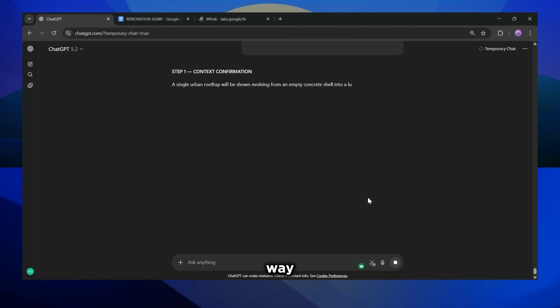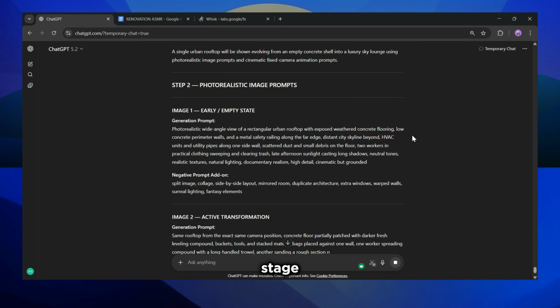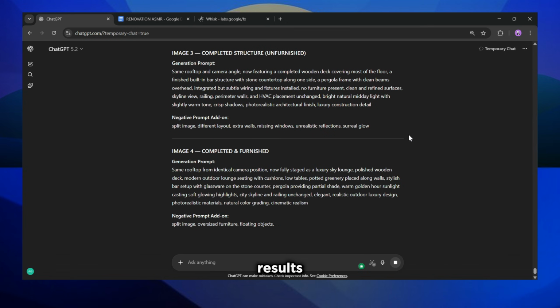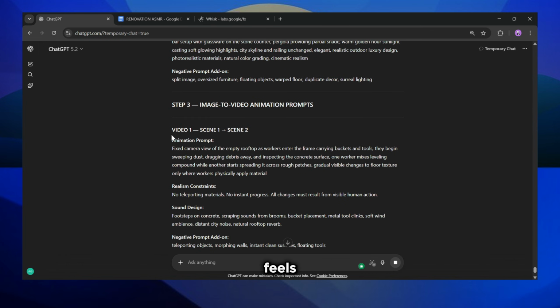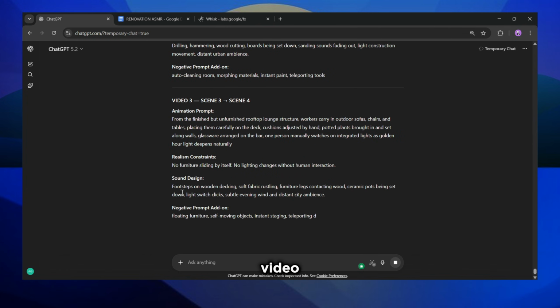You're doing this the right way now. It converts your scenes into photorealistic image prompts for each stage, cinematic animation prompts that transform one stage into the next. This removes the randomness from AI results. The location stays consistent. Materials evolve naturally. The transformation feels real instead of random. You're not hoping the AI figures it out. You're giving it a production blueprint. This is where your video pulls ahead.